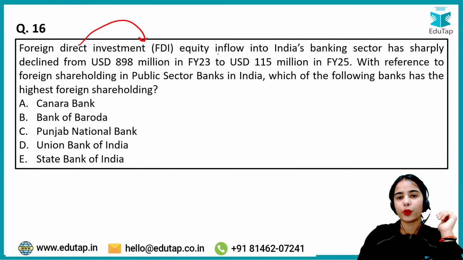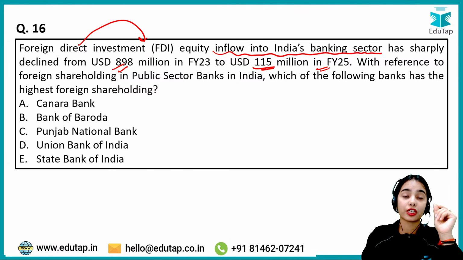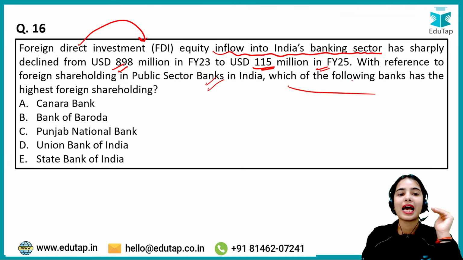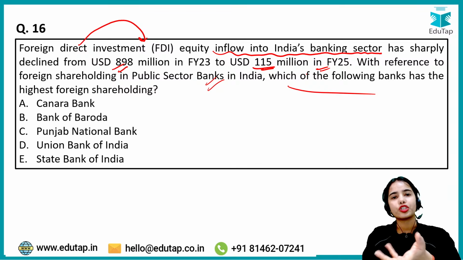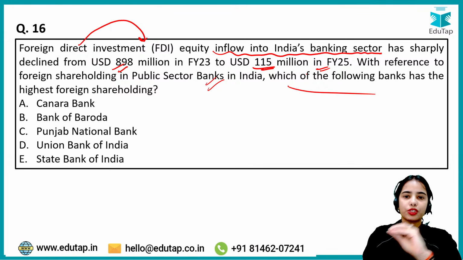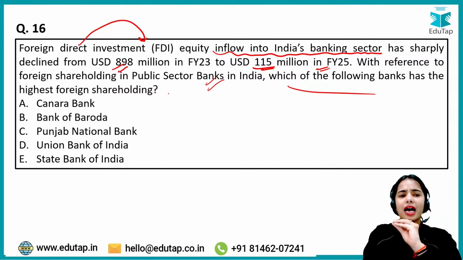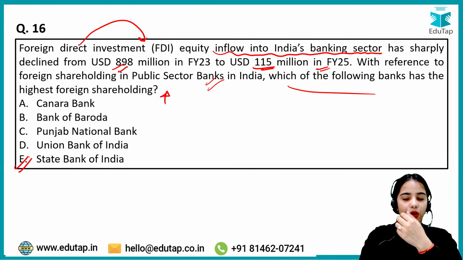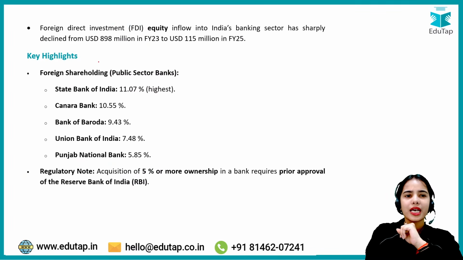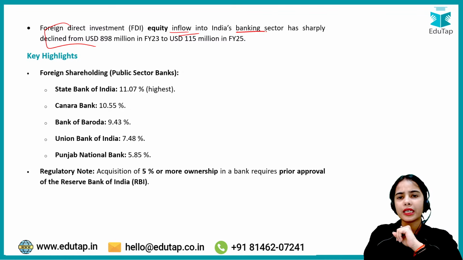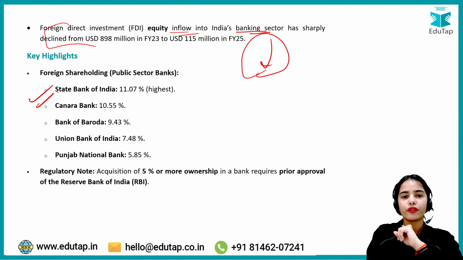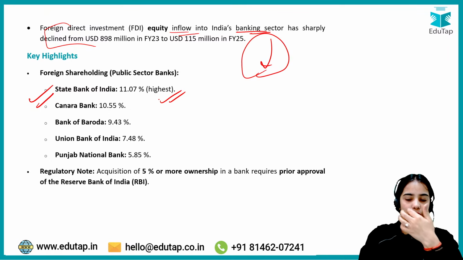Now, foreign direct investment equity inflow into India's banking sector has sharply declined from USD 898 million to only 115 million in financial year 2024-25. With reference to foreign shareholding in public sector banks in India, which of the following banks has the highest foreign shareholding? So these are the kind of questions that if you read the question, then you can answer just from the logic perspective. So try to answer this question: which of the following public sector banks has the highest foreign shareholding? So it is the State Bank of India. Okay. Now, this is the idea that foreign direct investment equity inflow into India's banking sector has sharply declined, but the State Bank of India is the one that holds the highest foreign shareholding, or that gets the highest investment.